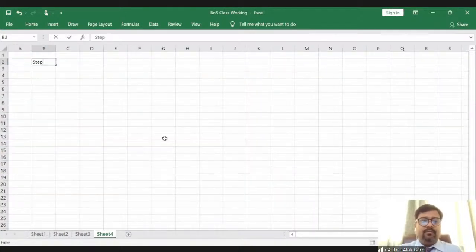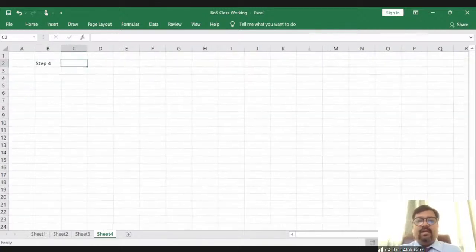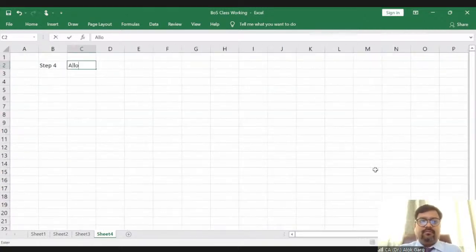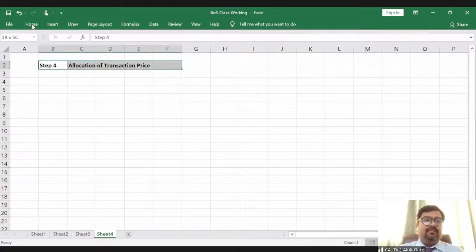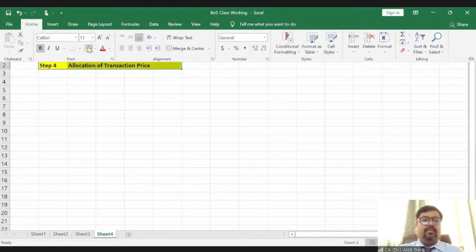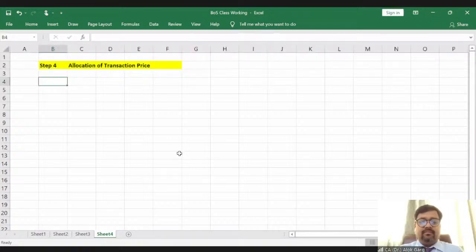Step number 4. What is step 4? Step 4 is allocation of transaction price. So the standard says, I would request each one of you to please write down these notes.